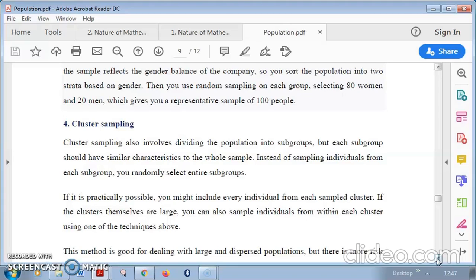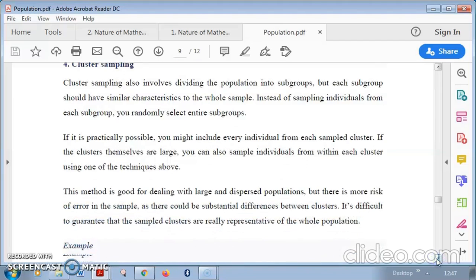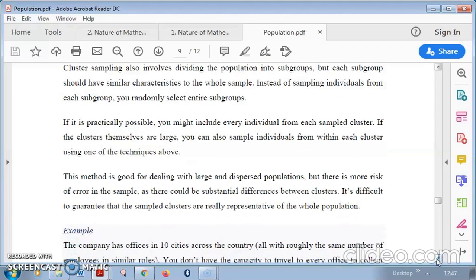If it is practically possible, you might include every individual from each sampled cluster. If the clusters themselves are large, further you can subdivide and keep on dividing till it is feasible for you. This method is good for dealing with large and dispersed populations. But there is more risk of error in the sample, as there could be substantial differences between clusters.